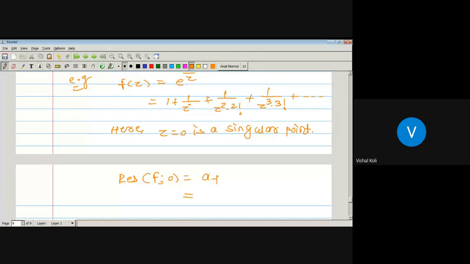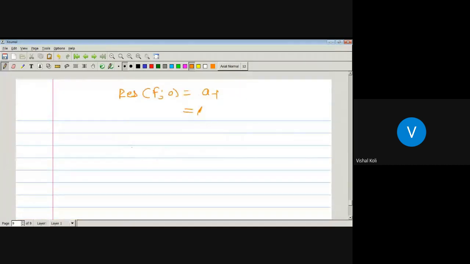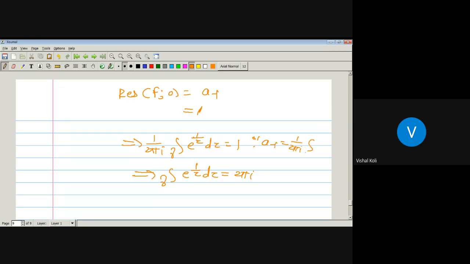Yes. Which implies 1 upon 2 pi i integral over the curve gamma e to the power 1 by z dz is nothing but 1. That is, the integration over the curve gamma e to the power 1 by z dz is equal to 2 pi i, from a of minus 1 being 1 upon 2 pi i integration over the curve gamma f of z dz.